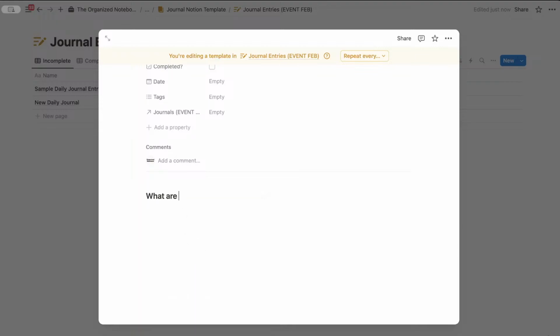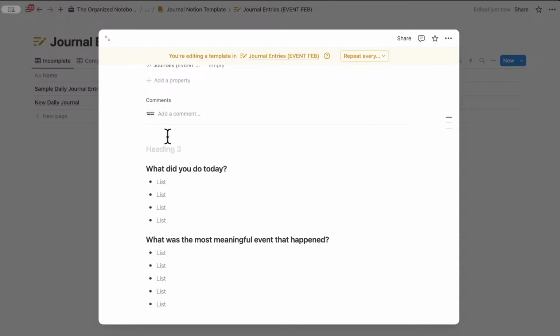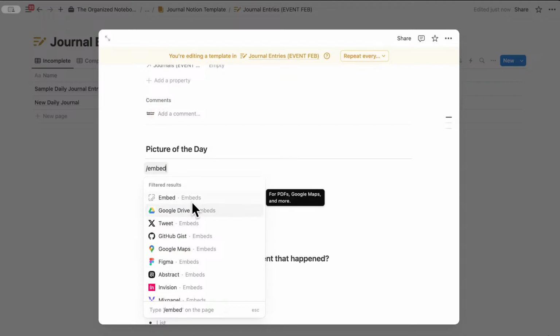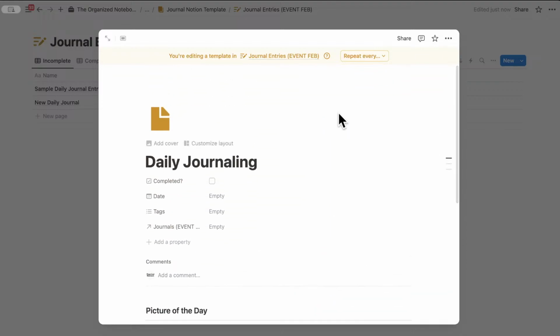What did you do today, for example? Or you can add things like, what was the most meaningful event that happened? And so on. So you can really set this up as complicated or as simple as you want here. You can even add an embed slot for a picture. So we can add a heading here, picture of the day, /divider, and then /embed like this, so that you can add your image here, documents here, anything you want for your daily journal.